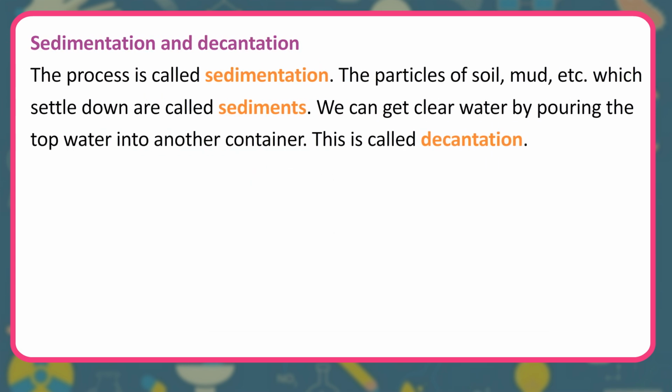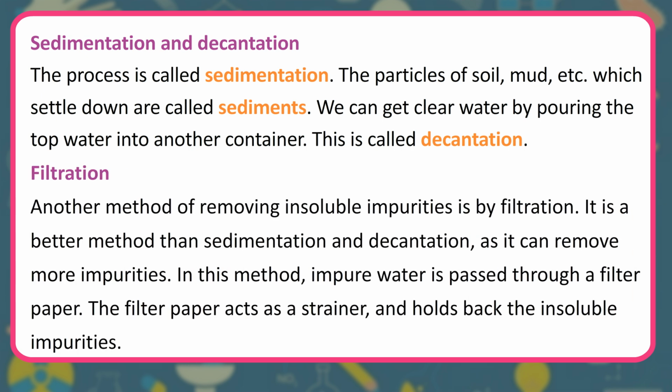Sedimentation and decantation. The process is called sedimentation. The particles of soil, mud, etc., which settle down are called sediments. We can get clear water by pouring the top water into another container. This is called decantation.